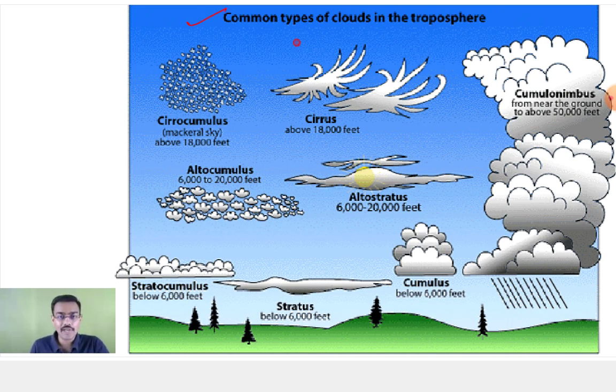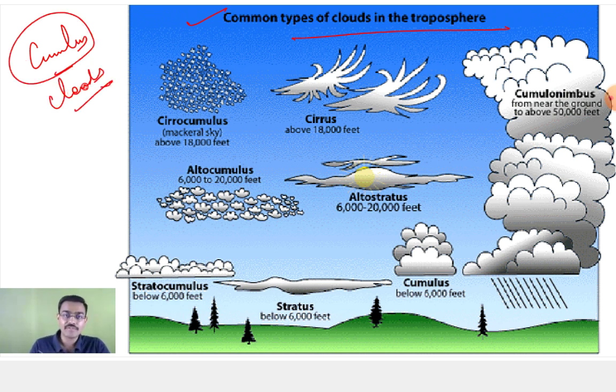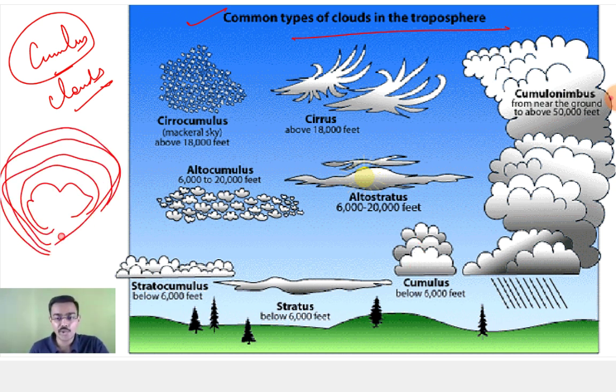Next is your common types of clouds in the troposphere. So now is your types of clouds. First of all is your cumulus clouds. Now what is this cumulus clouds? These are your vertical clouds. This is like your cotton heap-like structure, so that is your cumulus clouds. Below 6,000 feet, generally you find.